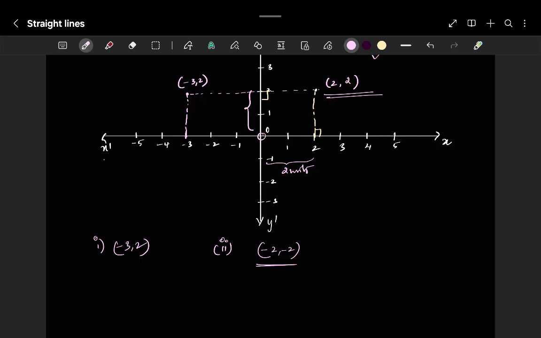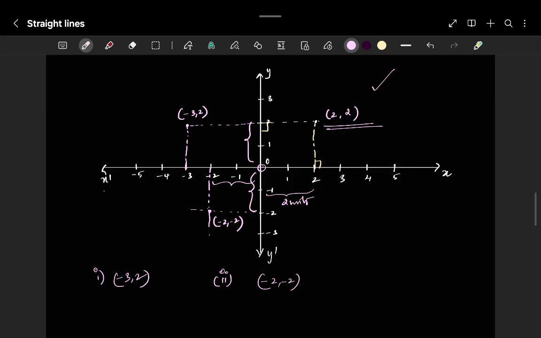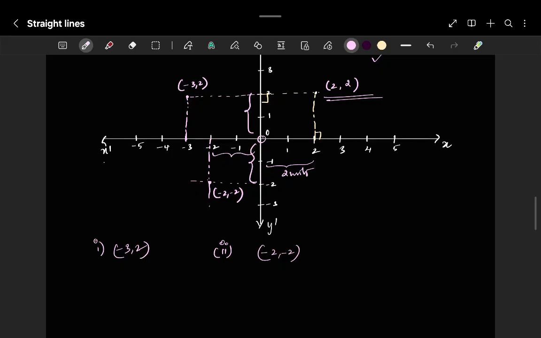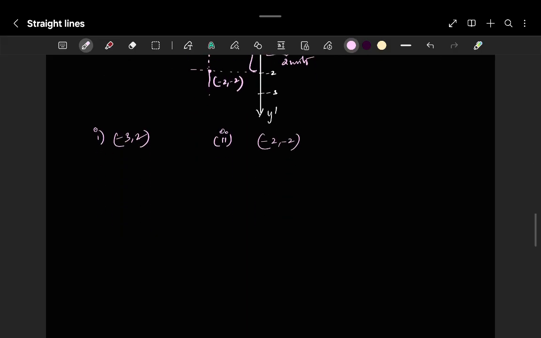So here, minus 2 means 2 units in the negative direction of the x-axis and 2 units in the negative direction of the y-axis. The point of intersection will be somewhere over here. This is minus 2 comma minus 2. Now clear? This is how you have to locate a point in the Cartesian coordinate system. Simple.